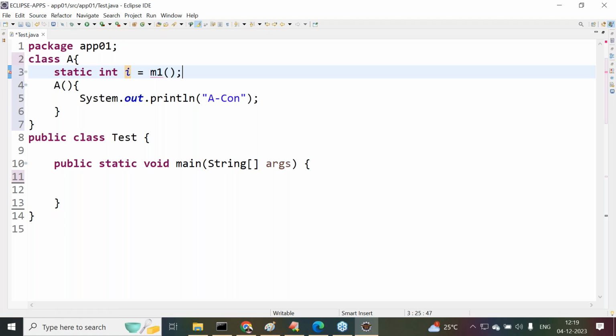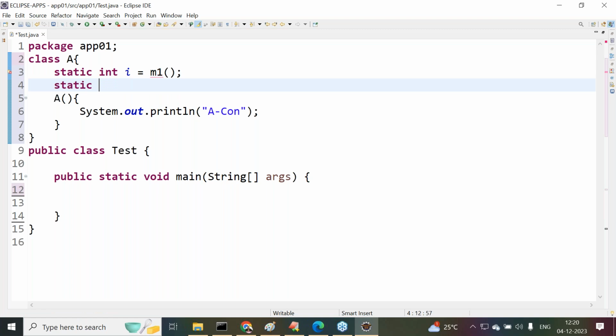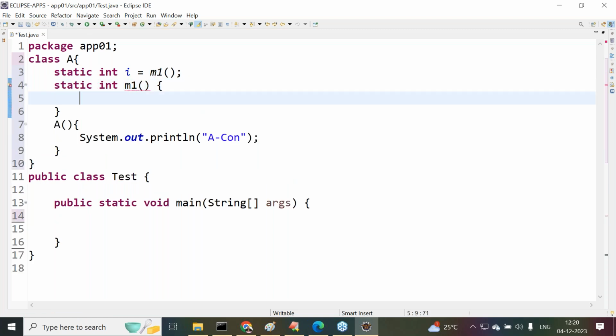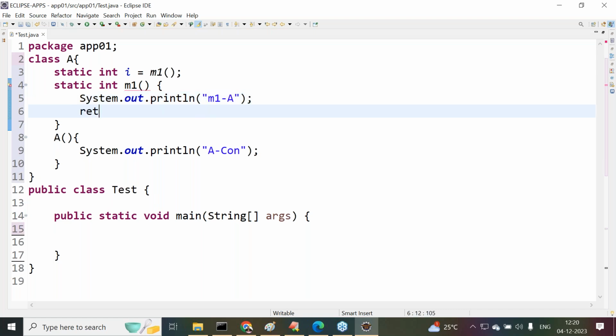After this, we are providing static int m1 method. There I'm going to provide System.out.println of m1. There I need to return the value. 10 is the value we are returning here. Understand it clearly. Okay, one minute.